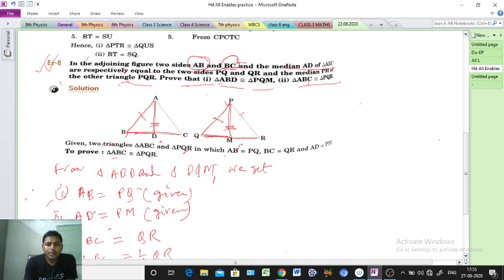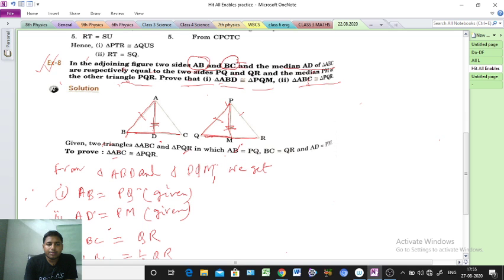Okay, AB side means this side, and BC side means the whole base side. PQ means this side of this triangle, and QR means the whole base side of triangle PQR. Clear? Equal, already given in the question. So that one is already given in the question.